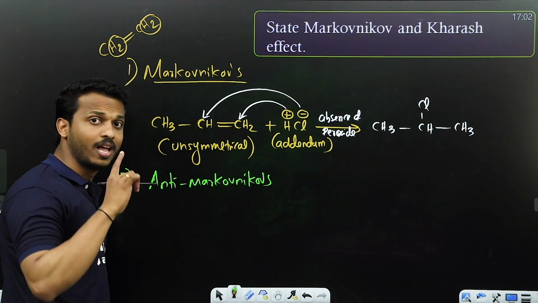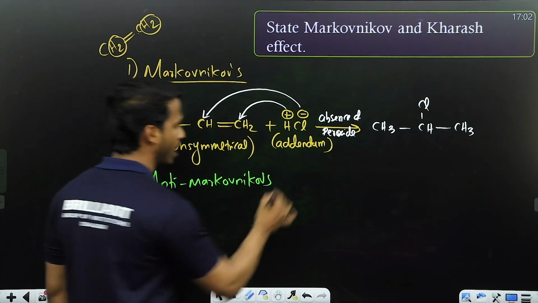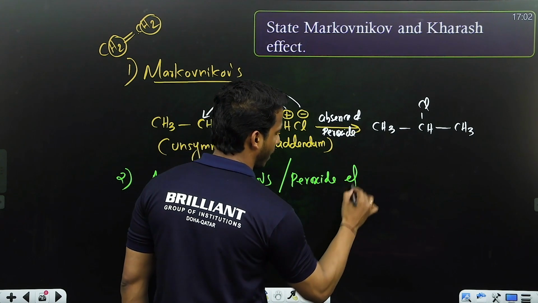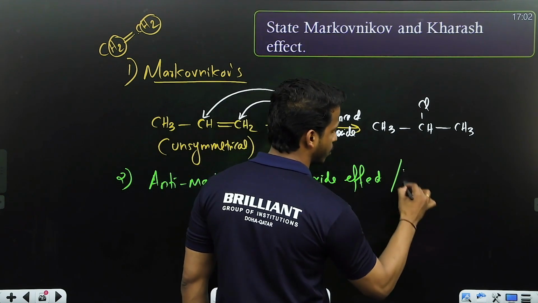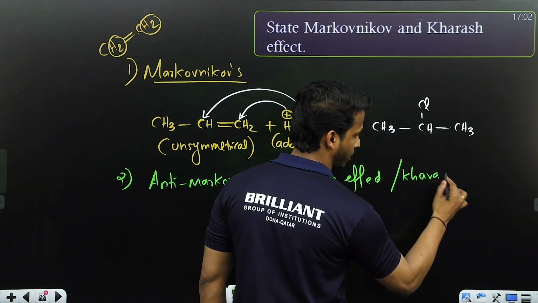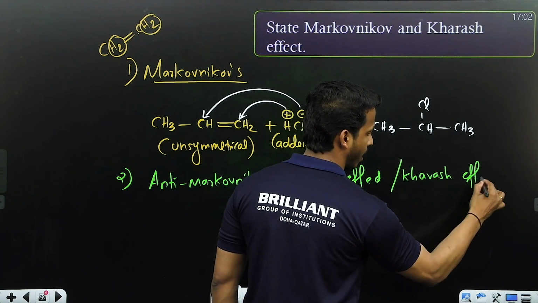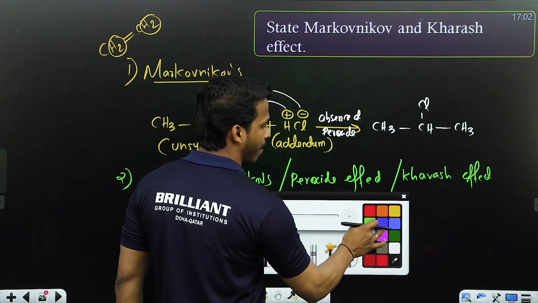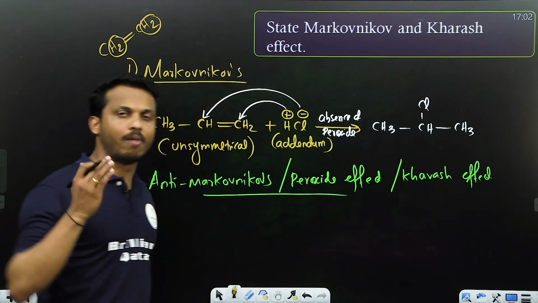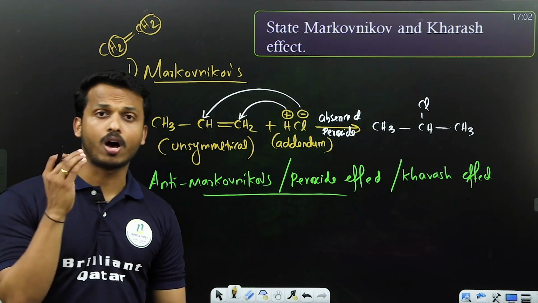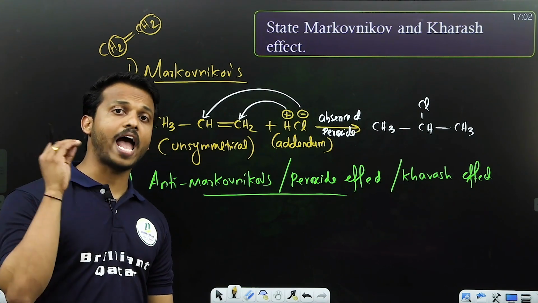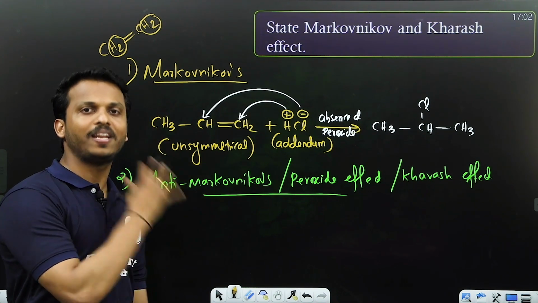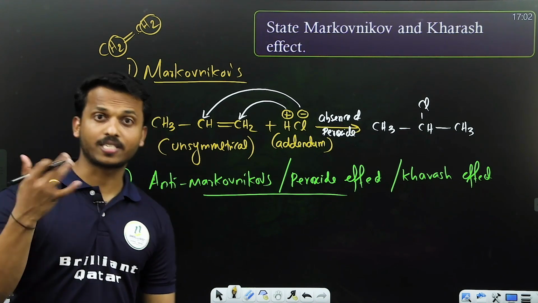Anti-Markovnikov's rule is the opposite of Markovnikov's rule. It is also known as the peroxide effect, or the Karash effect. They are all important statements and equations. So what is the major difference between Markovnikov's and anti-Markovnikov's? Markovnikov's addition happens in the absence of peroxide, but anti-Markovnikov's will happen in the presence of peroxide.